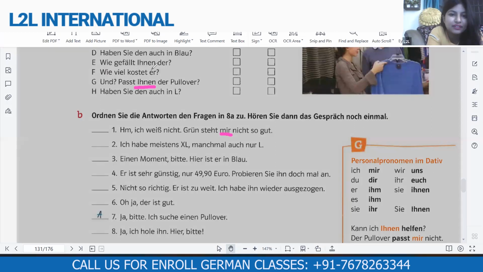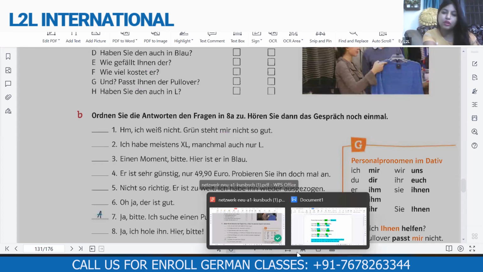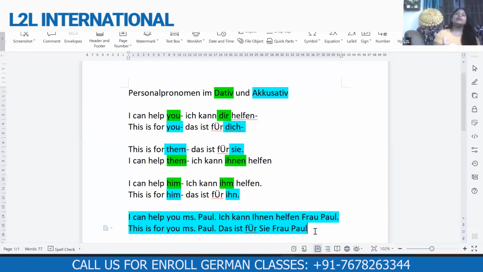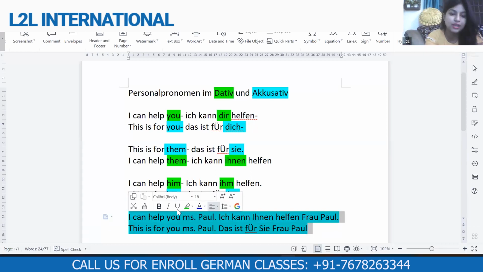What is ihnen? Let me first give you a clear example in the PDF and then I'll come to the book. In chapter number 4, if I'm not wrong, we did accusative personal pronouns: dich, sie, ihn. If you remember it, it would be easy for you to understand. If you don't remember it, then it will be difficult.